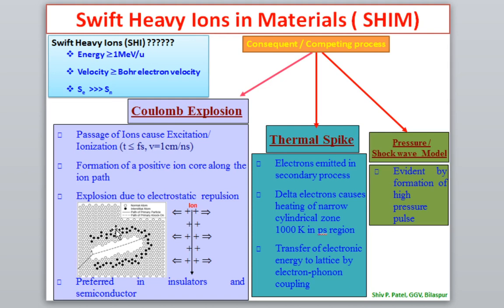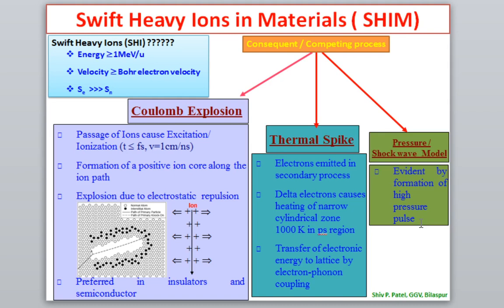So what will happen? There will be compressive strain. If you see, because this will be the liquid and here solid is there, compressive strain will develop across the cylindrical zone. Because of this compressive strain, there will be a generation of pressure on the cylindrical zone. So that is why this is known as the pressure or shock wave model, evident by formation of a high pressure pulse. So that is known as the pressure model.